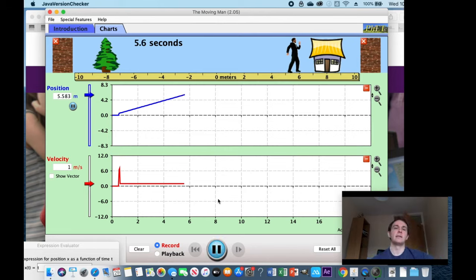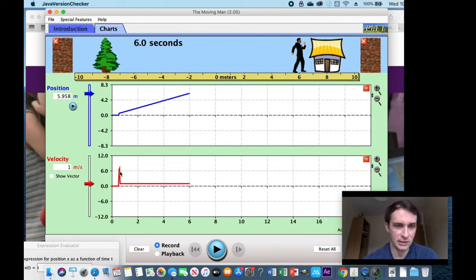So that is speed, distance, time. Pause me, lovely. These are examples of the moving man's speed. This is a distance time graph, and this is a velocity time graph.